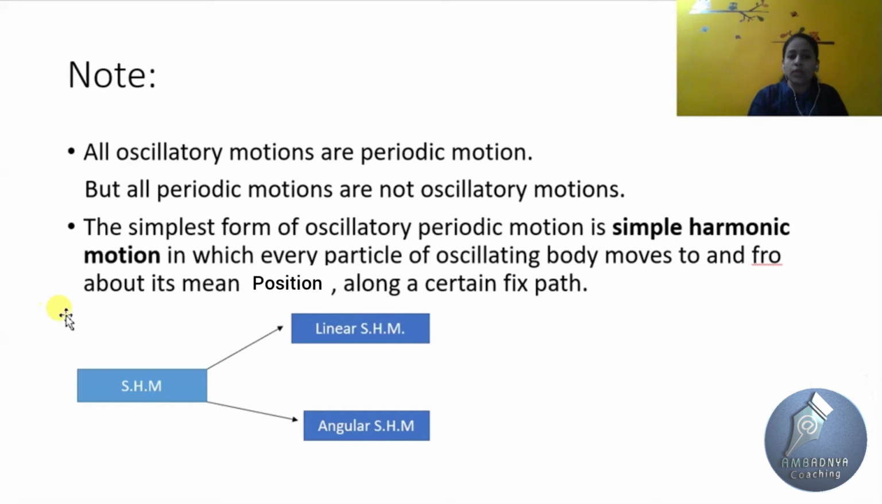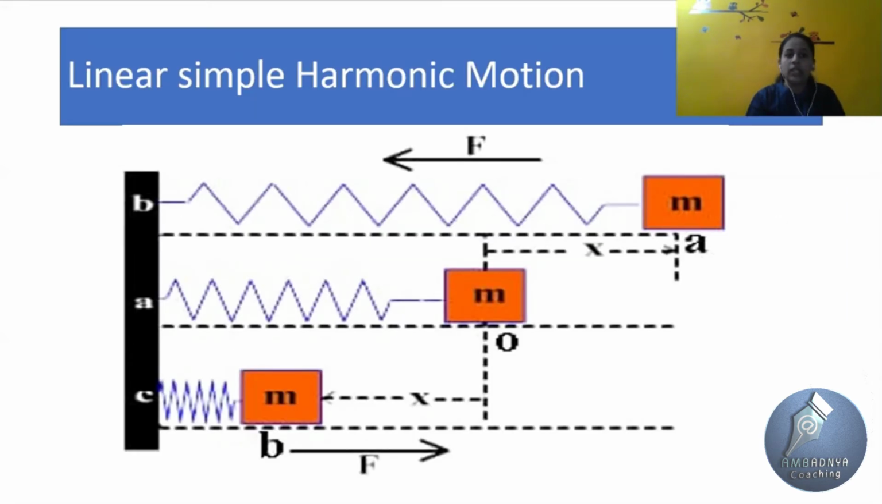So simple harmonic motion is divided into two types: linear simple harmonic motion and angular simple harmonic motion. In linear simple harmonic motion, the object moves to and fro in a straight line. In angular simple harmonic motion, the object moves in a circular arc. So we now learn about linear simple harmonic motion.